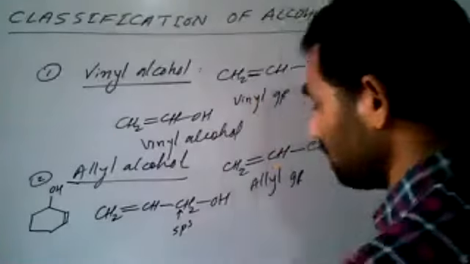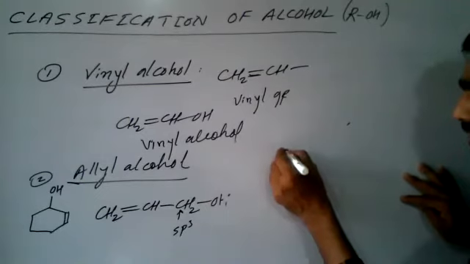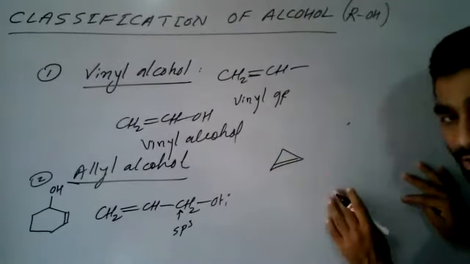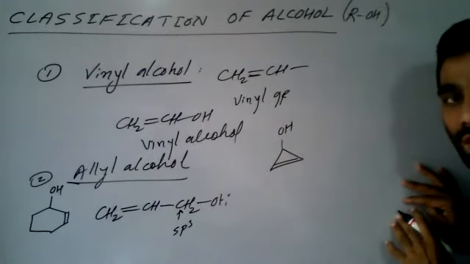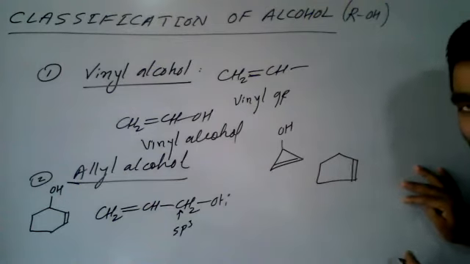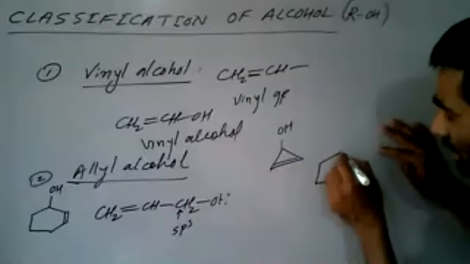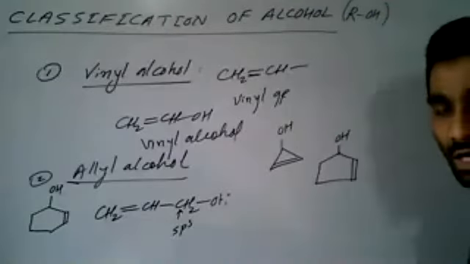Okay, right. One more example we will take for allyl alcohol. See here, if I write cyclopropene, this carbon is allyl carbon, so it is one example of allyl alcohol. If I take cyclopentene, there are two allyl carbons. This allyl carbon is sp3, this is also sp3. If I attach OH here, this becomes allyl alcohol.